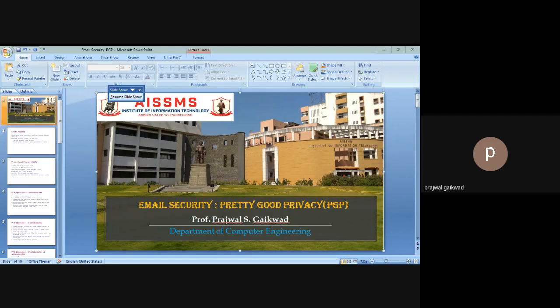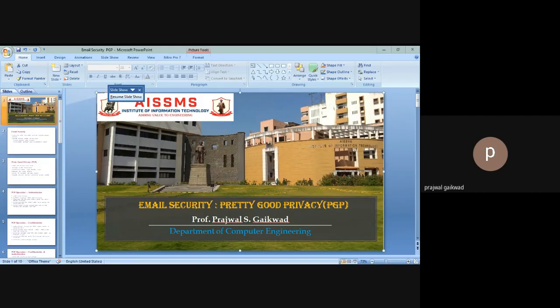We'll see different PGP operations. First one is authentication. Here, the sender creates a message. Then, while sending, it uses the SHA-1 algorithm to generate a 160-bit hash of the message. Third step is that the hash is signed with the RSA algorithm using the sender's private key and is attached to the message.